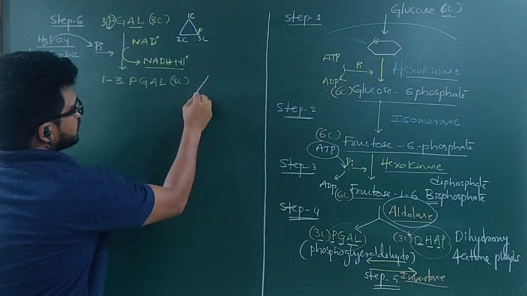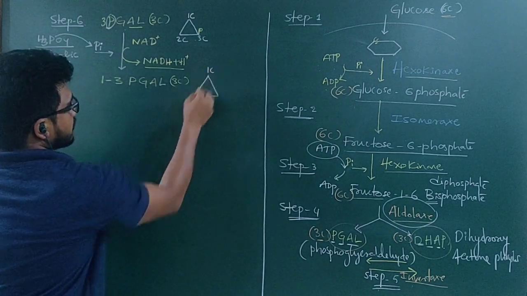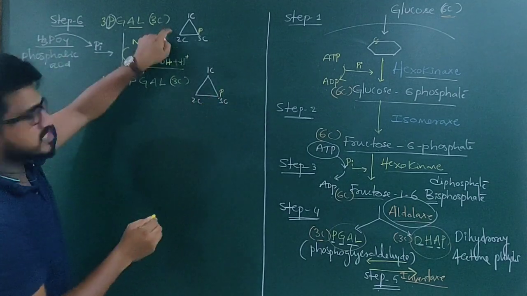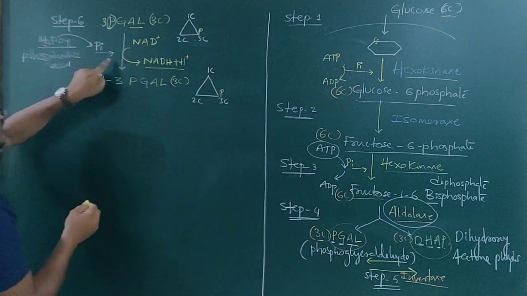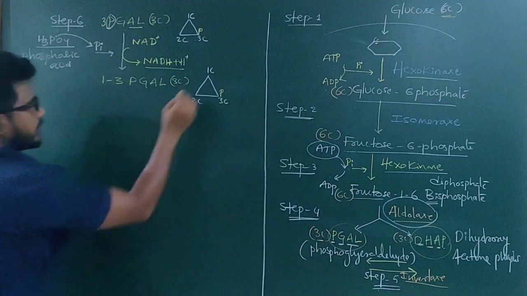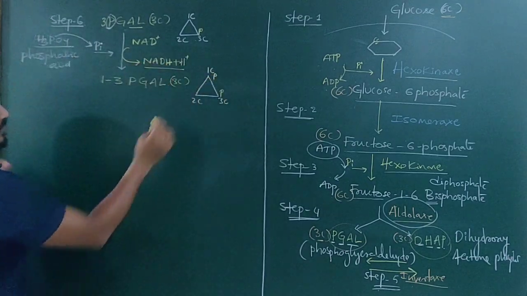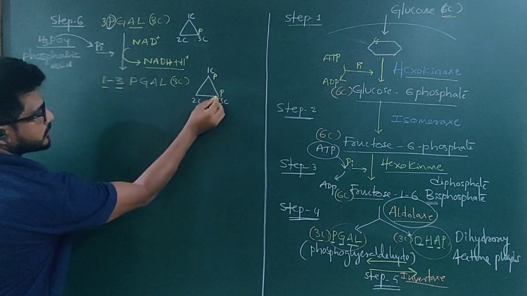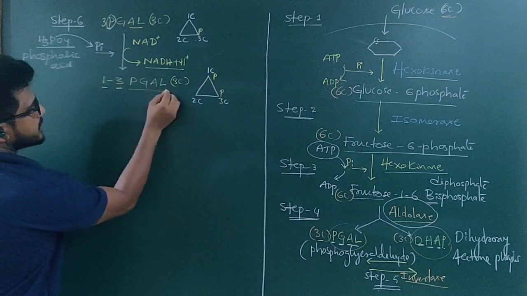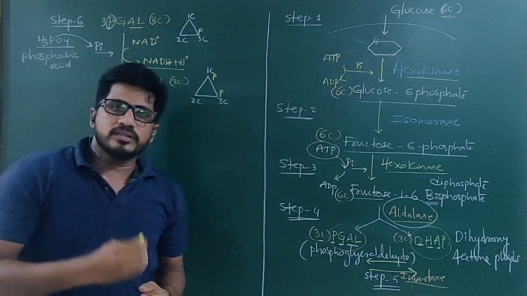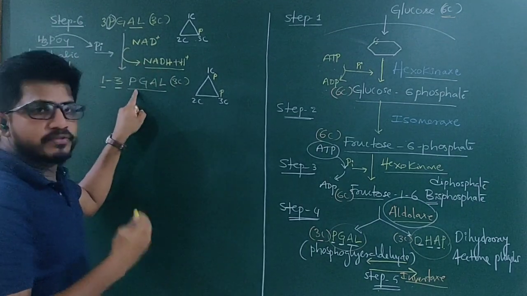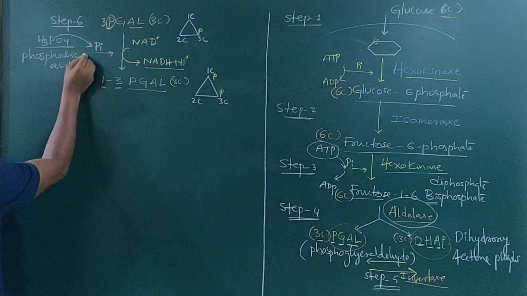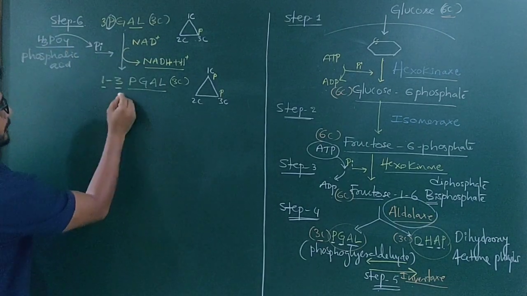But first carbon, second carbon, third carbon. At the third carbon phosphate is there. This is the older structure. But as this phosphate is added at the first carbon, here I have to write. So that is why it is called 1, first carbon phosphate, 3, third carbon phosphate. So that is 1,3-PGAL, 1,3-bisphosphoglyceraldehyde, which means 2 phosphates. For this, phosphate is coming from H3PO4, remember.